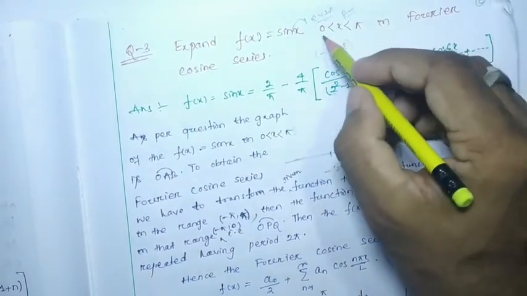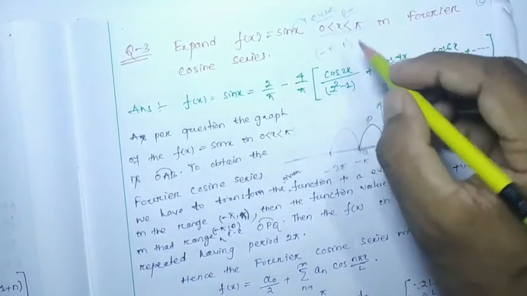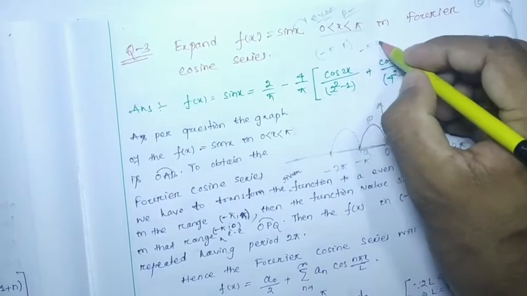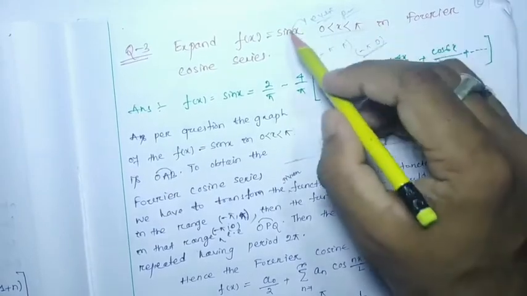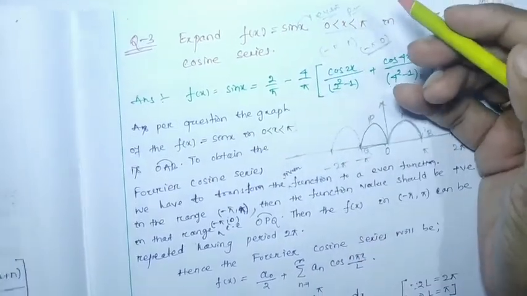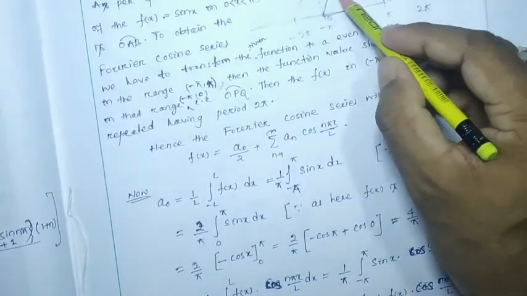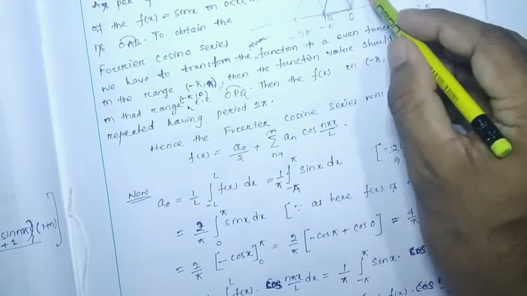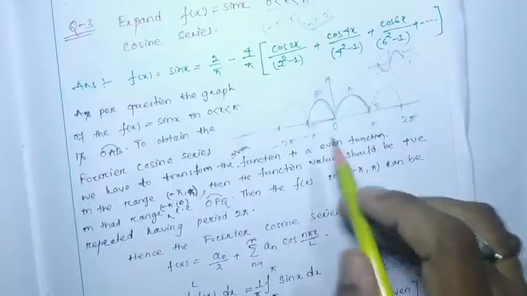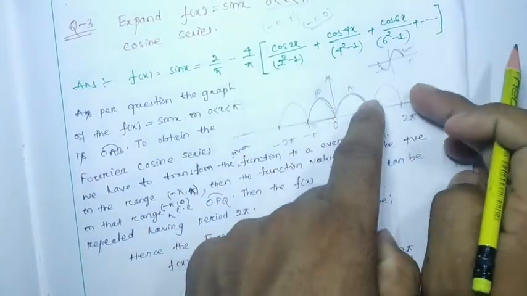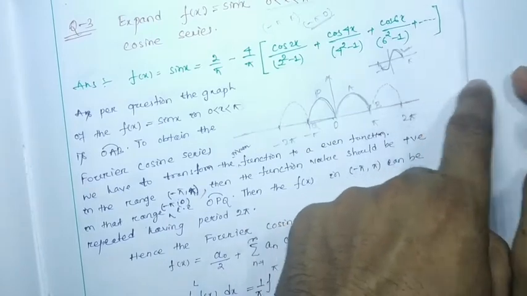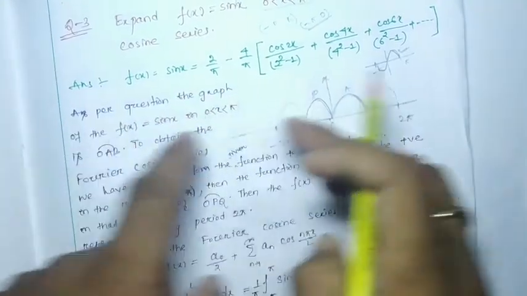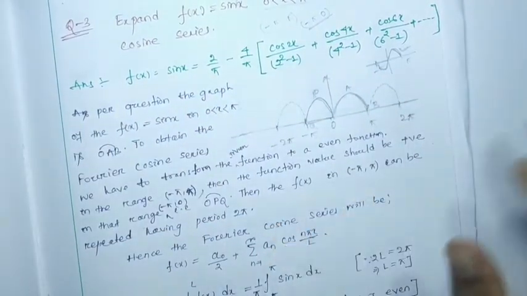The given range is 0 to pi, so the other range is minus pi to 0. In between this range, the function should be even, that is, positive. So the graph will be this one. Now whatever graph we have drawn for minus pi to pi will repeat with a period 2 pi towards left and towards right. Clear?